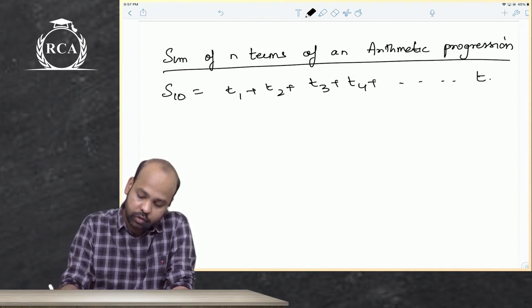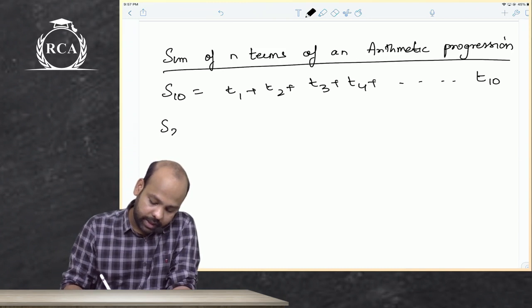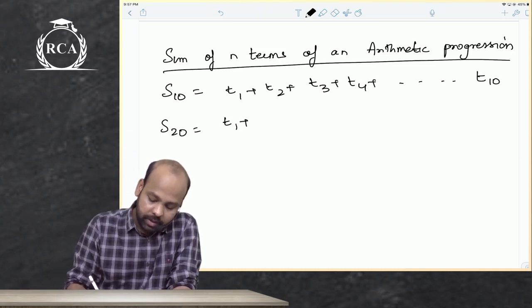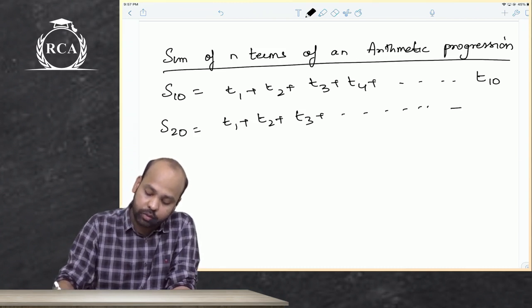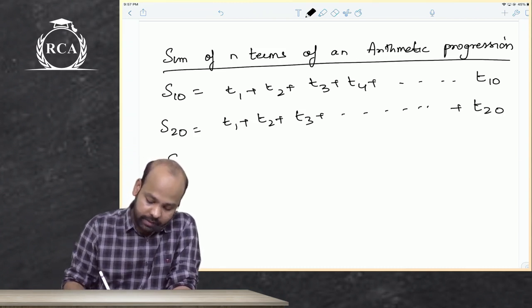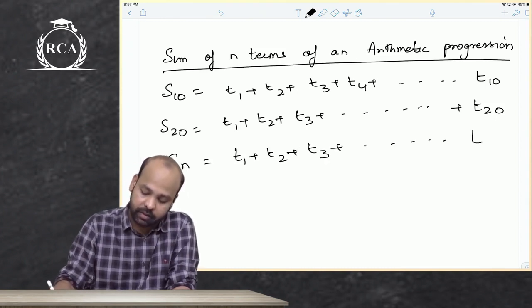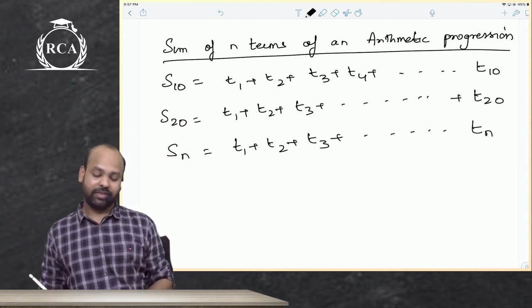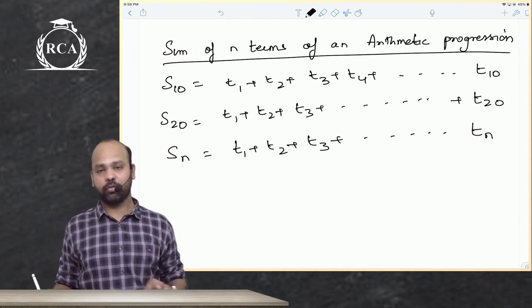When I write S20, beta, it basically means I'm supposed to add the first 20 terms. Yes or no? When I write Sn, beta, it basically means I'm supposed to add n terms. If I write Sn as such, beta, it would be me writing sum of n terms.